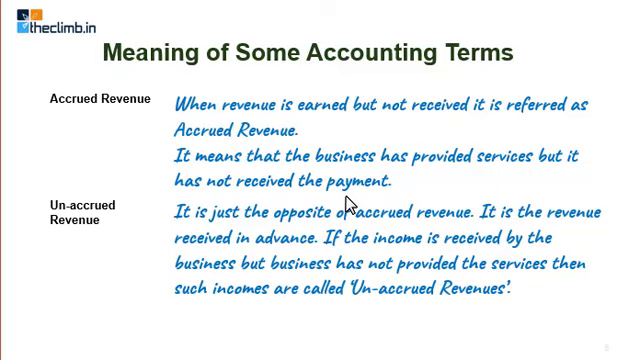If the landlord has received the rent for the month of May, then that is the revenue. But if the landlord receives the rent for the month of June or July, that is unaccrued revenue for the landlord. That is advance revenue. And if the landlord has not received the rent for the month of, say, April or March, in that case, for the landlord, the rent for April and March will be considered as accrued revenue, earned but not received.